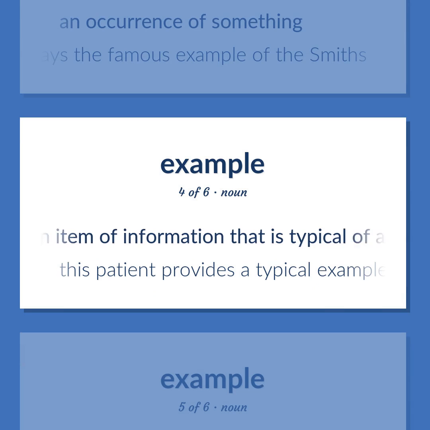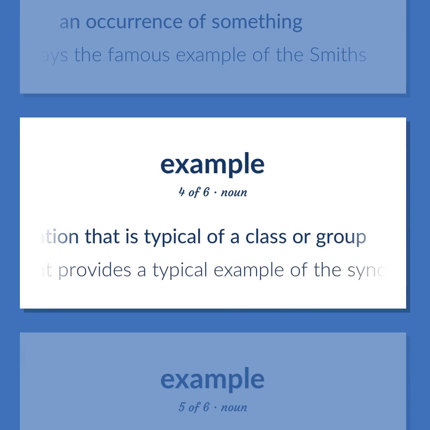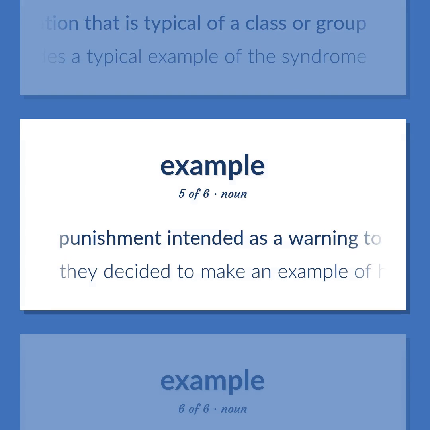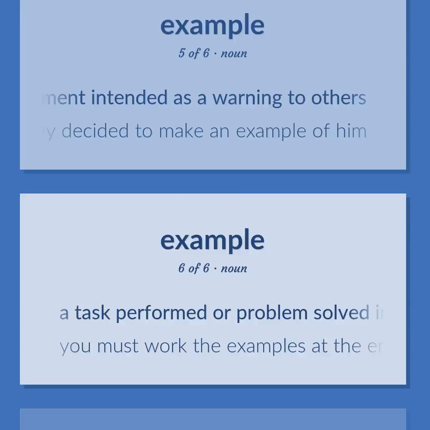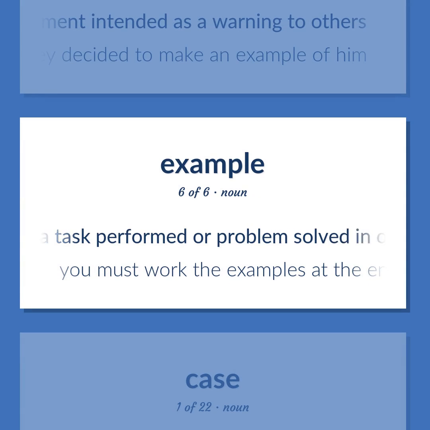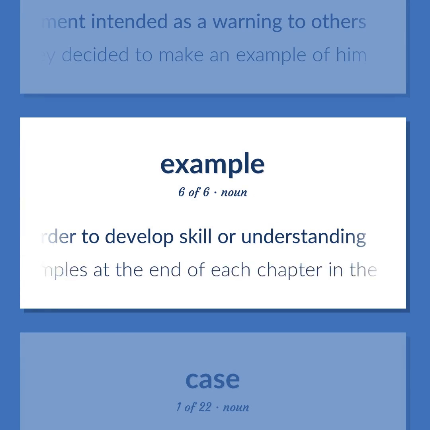An item of information that is typical of a class or group. This patient provides a typical example of the syndrome. Punishment intended as a warning to others. They decided to make an example of him. A task performed or problem solved in order to develop skill or understanding. You must work the examples at the end of each chapter in the textbook.